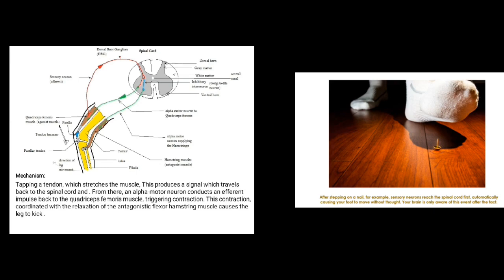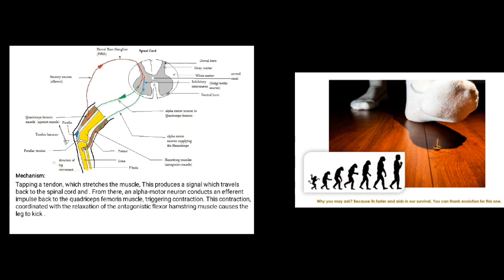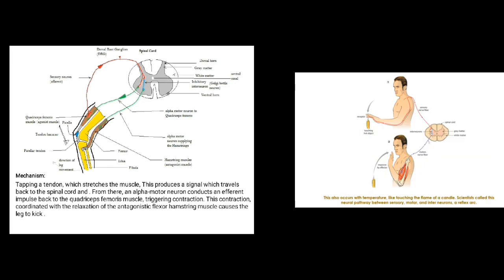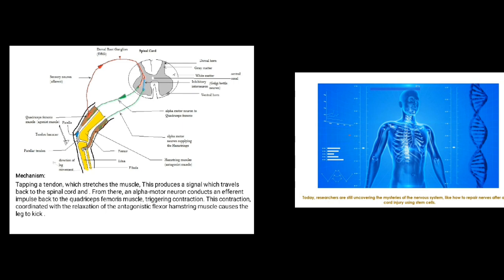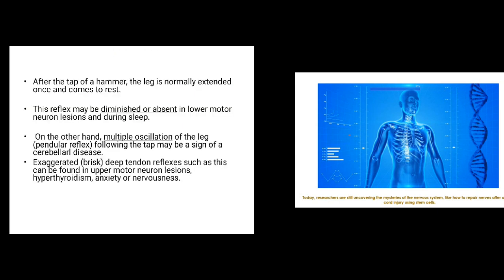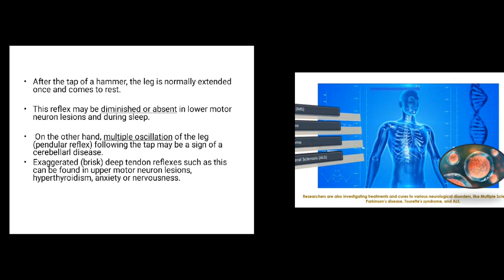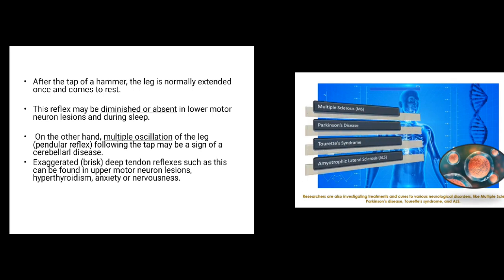The knee jerk reflex works by tapping a tendon, which stretches the muscle. This produces a signal which travels back to the spinal cord, and from there an alpha motor neuron conducts an efferent impulse back to the quadriceps femoris muscle, which is the leg muscle, triggering contraction. This contraction, coordinated with the relaxation of the antagonistic flexor hamstring muscle, causes the leg to kick. After the tap of a hammer, the leg is normally extended once and comes to rest. This reflex may be diminished or absent in lower motor neuron lesions and during sleep.